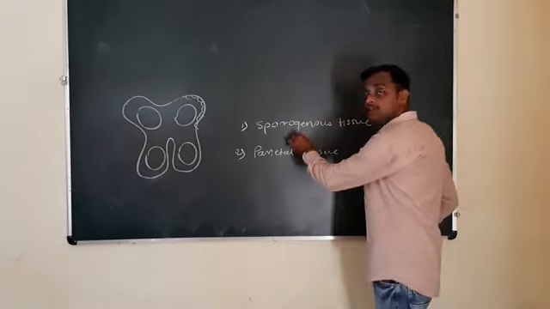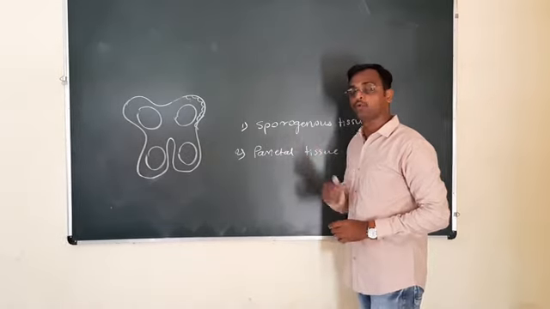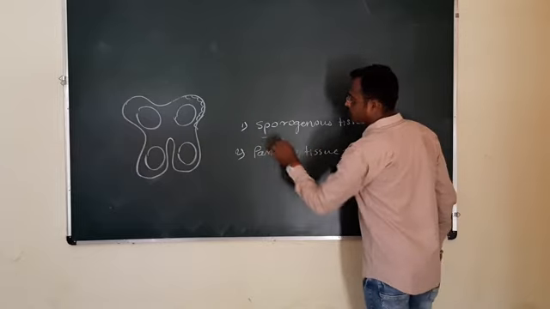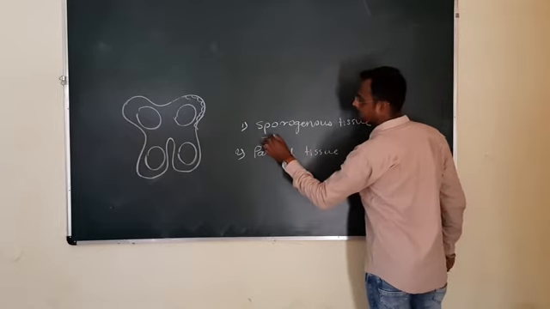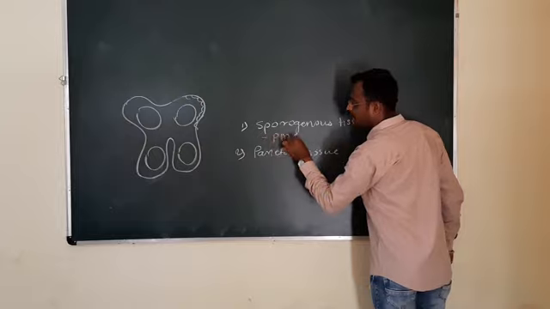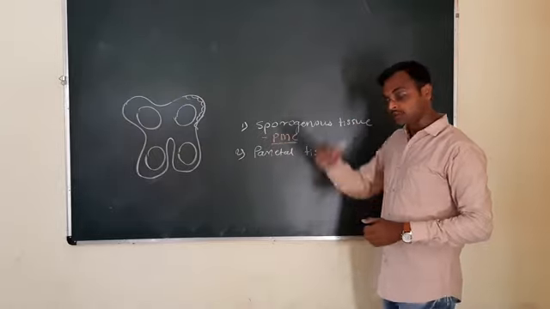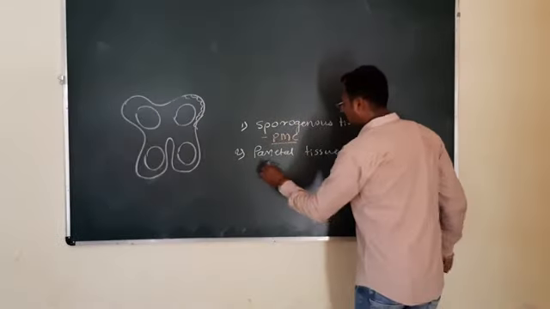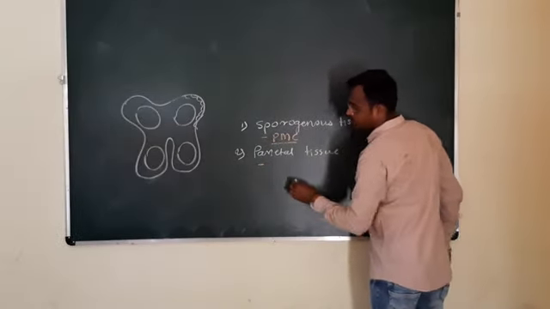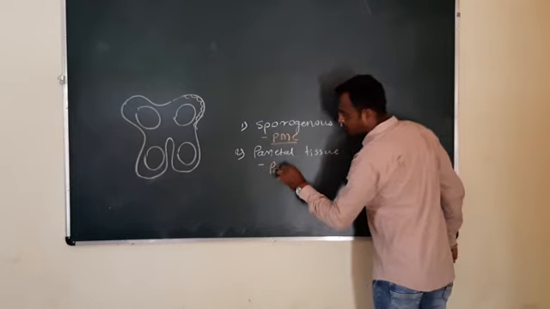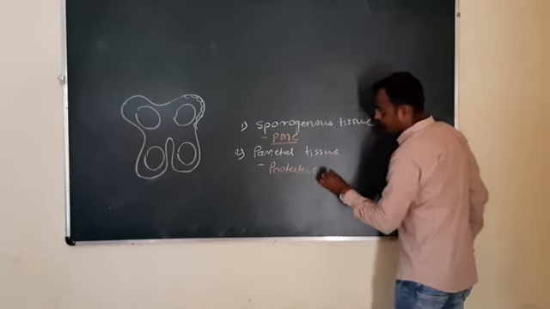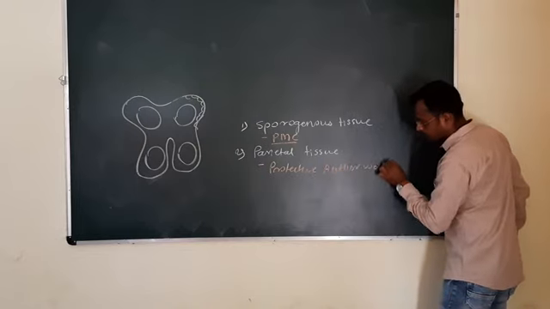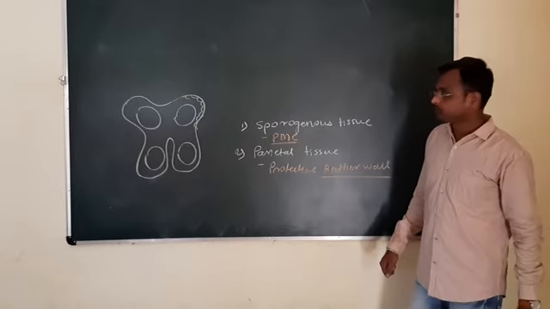The sporogenous tissue forms the pollen mother cells, PMC, which divide meiotically to form pollen grains, and the parietal tissue divides to form the protective anther wall.